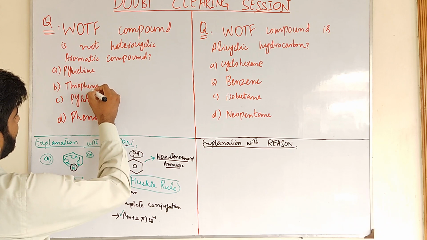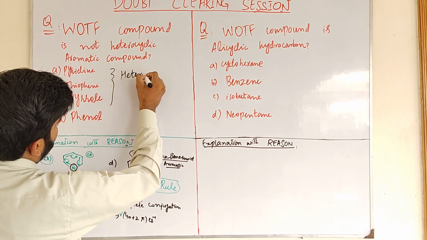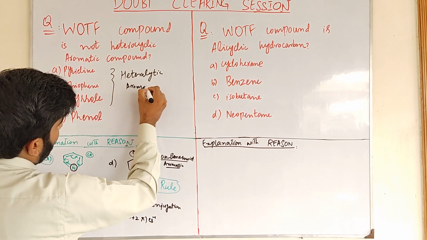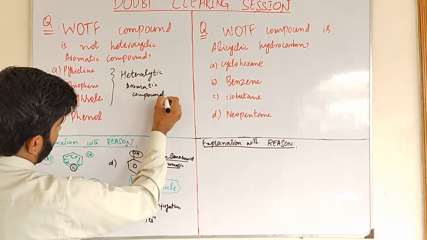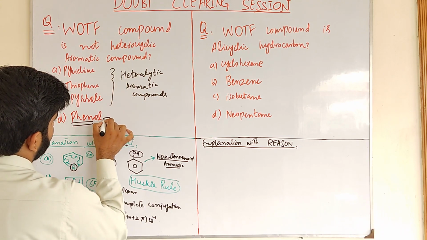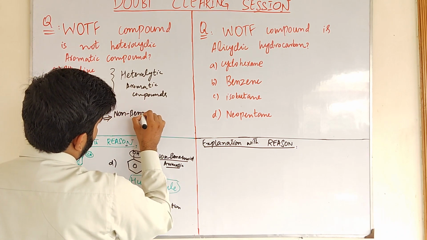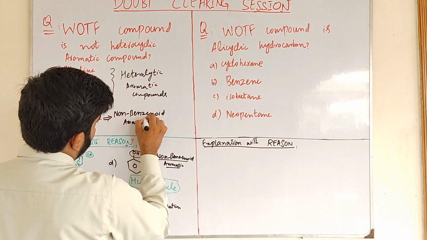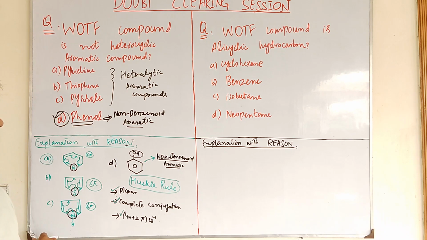So pyridine, thiophene, pyrrole are the heterocyclic aromatic compounds, while phenol is a non-benzenoid aromatic compound. So our delta is the right answer. Phenol is not a heterocyclic aromatic compound.